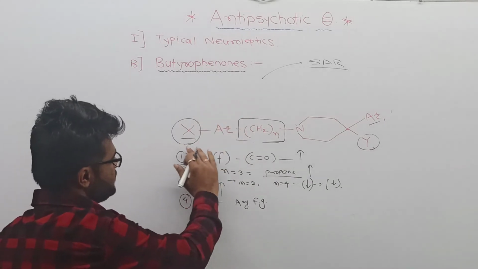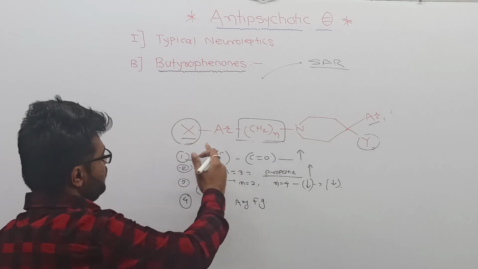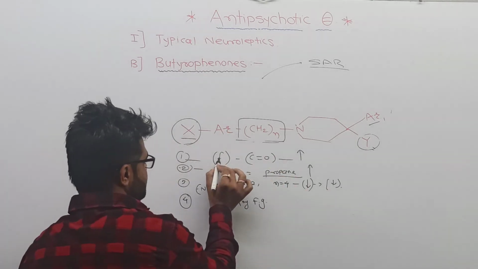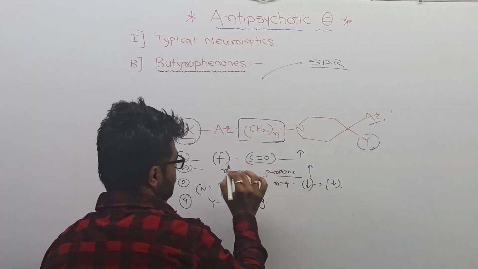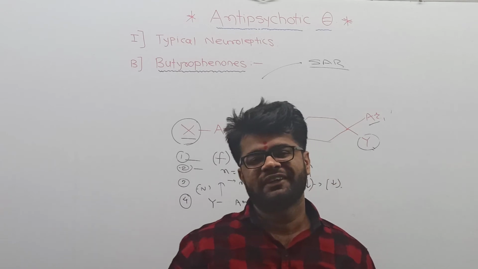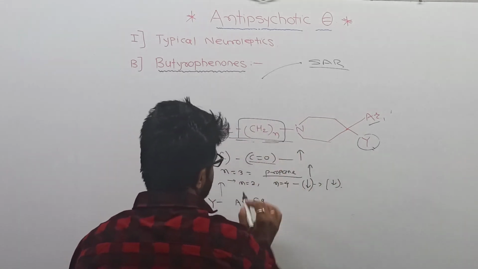This is the general structure of butyrophenone. X is an aryl group attached to the aryl ring. Suppose there is the presence of fluorine or a carbonyl group, it increases the optimal activity, the antipsychotic effect of the ring. The second point is the aliphatic side chain.